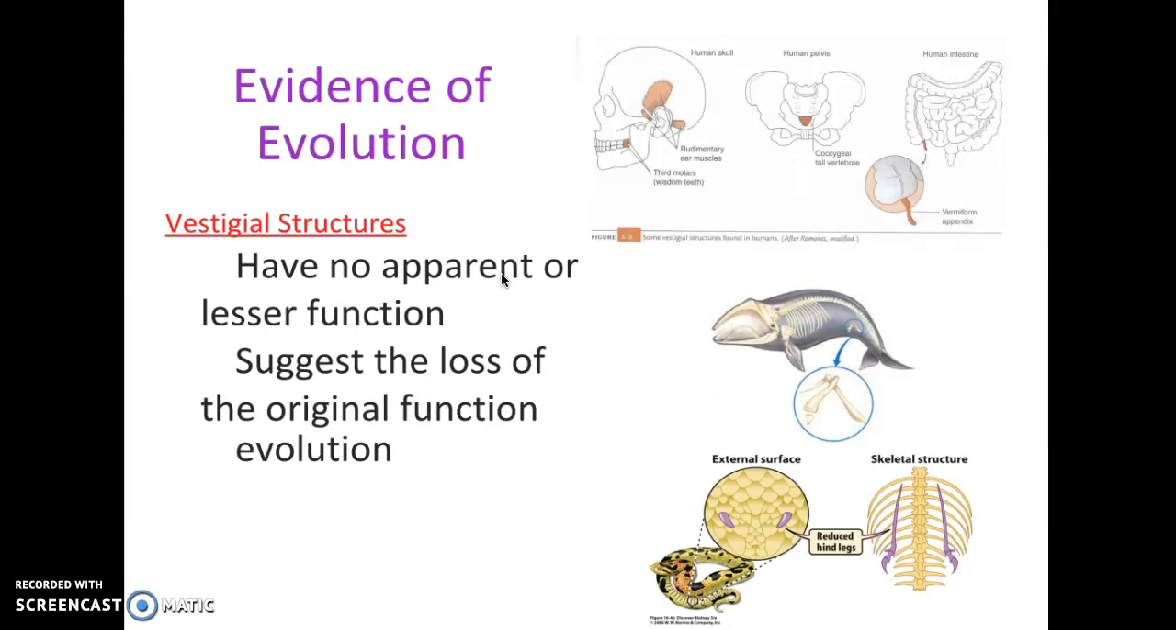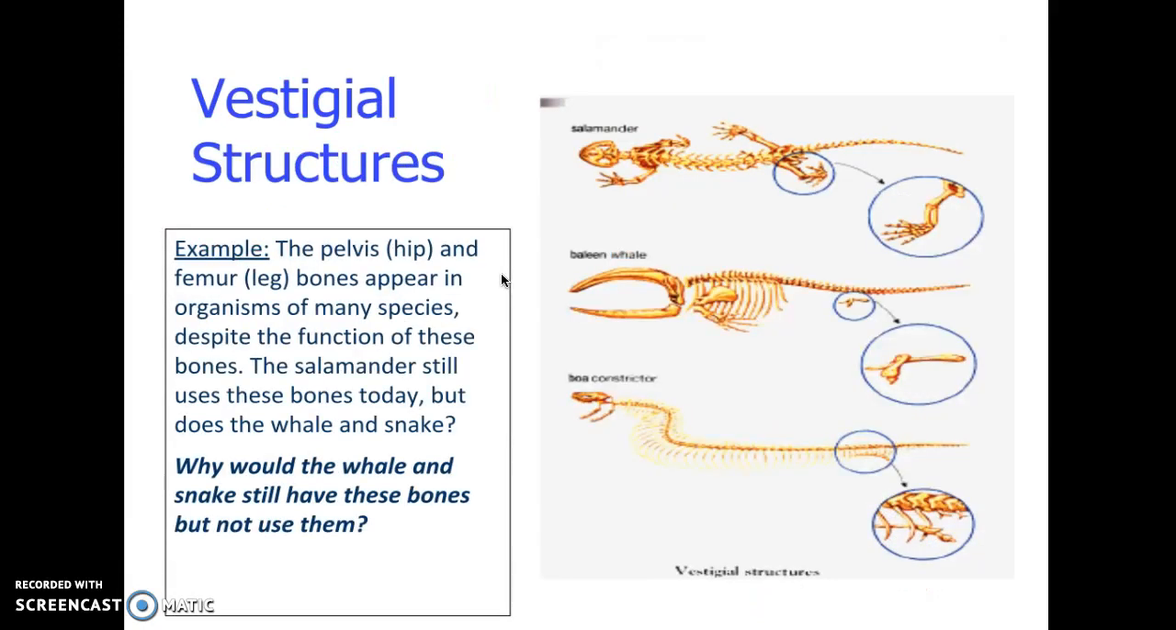The whale and the snake have evidence of hind legs. Obviously, neither of those organisms today have hind legs, but they do have bones that still show up in their skeletal structure that would insinuate that at one point they did have hind legs that served a purpose. But through evolutionary change and survival, they evolved to no longer needing those legs, and therefore they don't exist fully today. Other vestigial structures: if we look at these hind leg bones of a salamander versus a whale versus a boa constrictor, these pelvic and hip bones would have appeared in all of these at some point, but the salamander, through evolution, still uses theirs, whereas the whale and the boa constrictor do not.